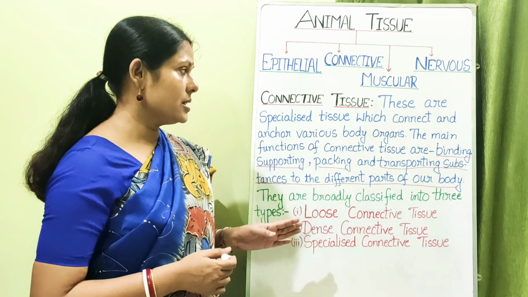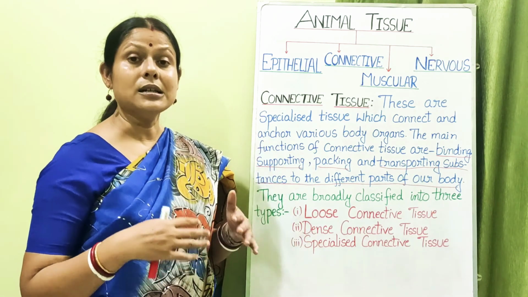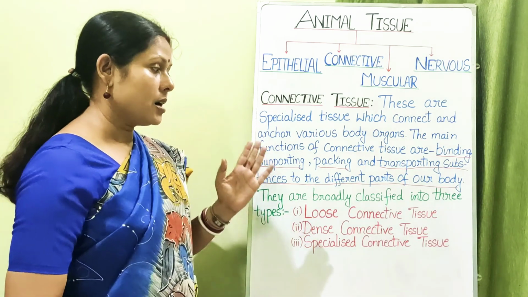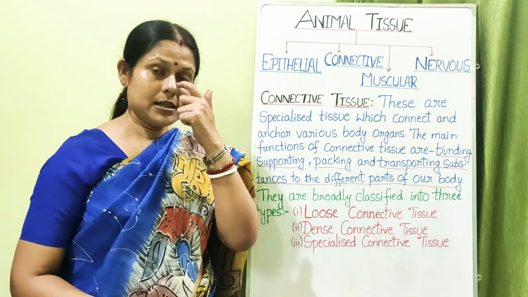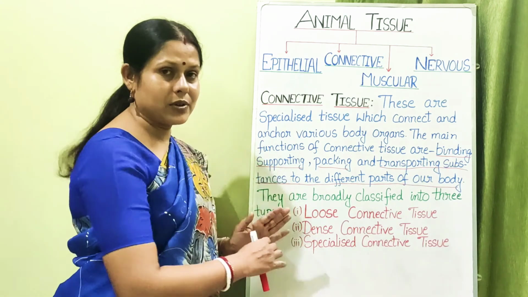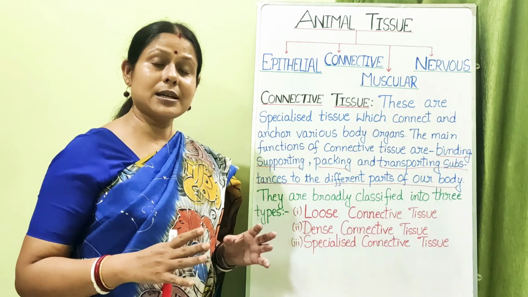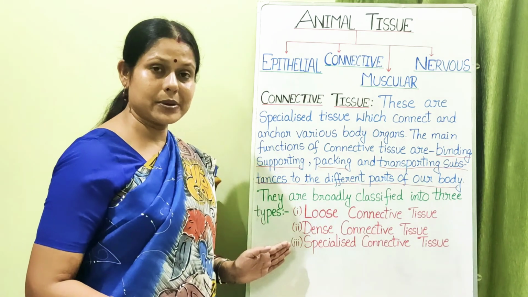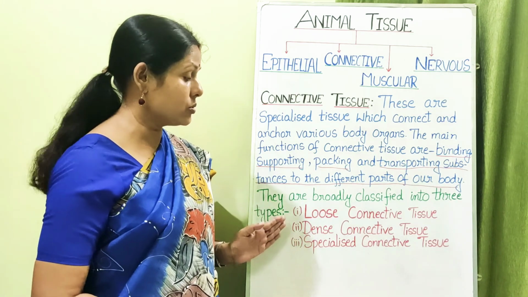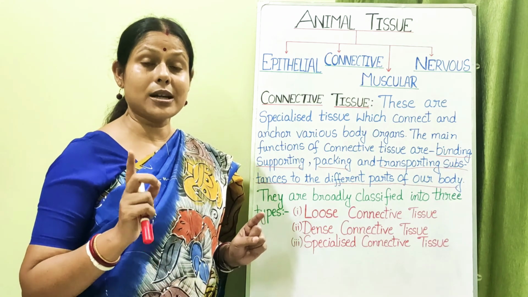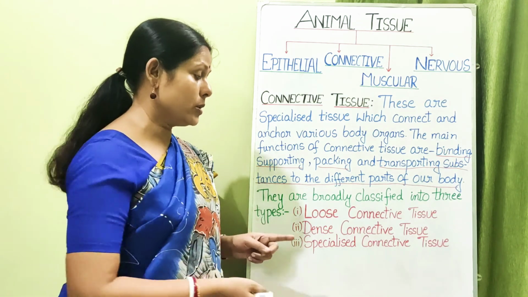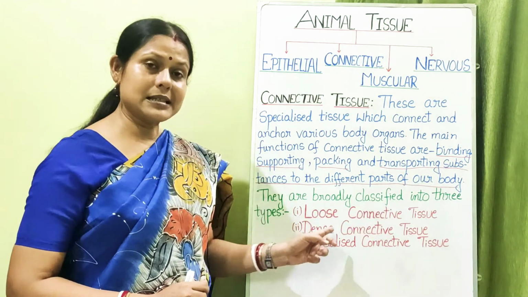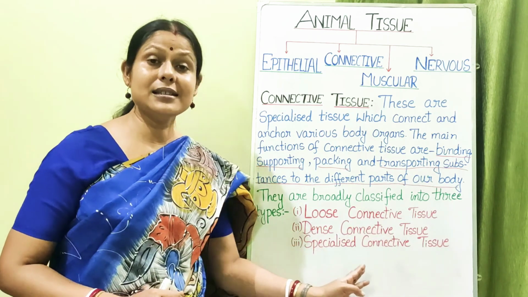Next we are going to read about these connective tissues in a vivid form. Basically the connective tissue can be classified into three different types. See, in your NCERT this three classification is not given, but the different types of tissues coming under these classifications are individually dealt with. Now why I have broadly classified this connective tissue into three different types is so that easily you can understand which type of connective tissue will belong to which category. Number one is loose connective tissue, number two is dense connective tissue, and number three is specialized connective tissue.